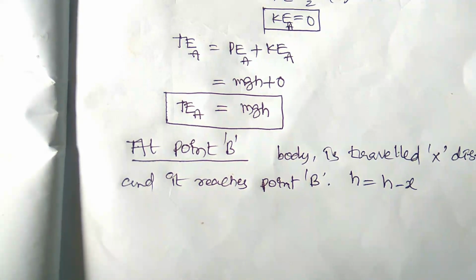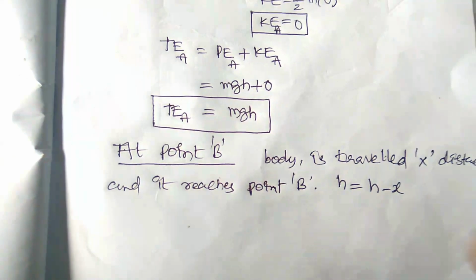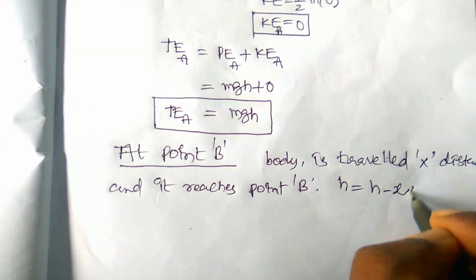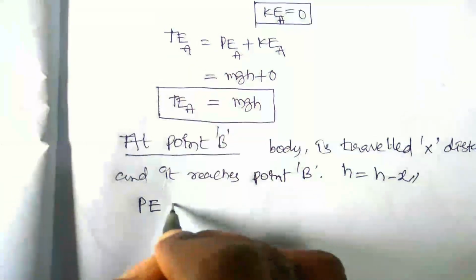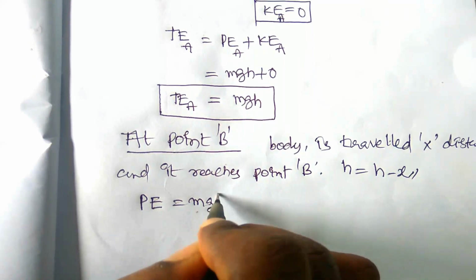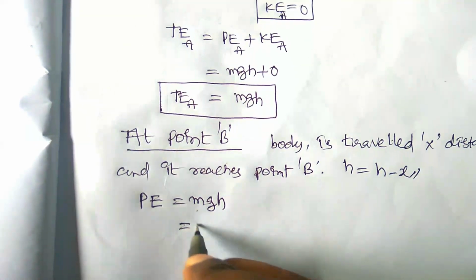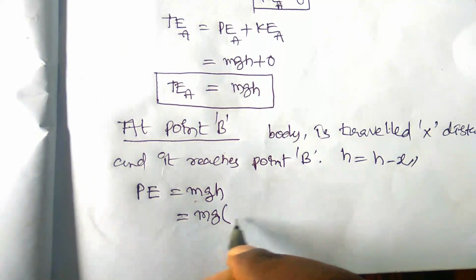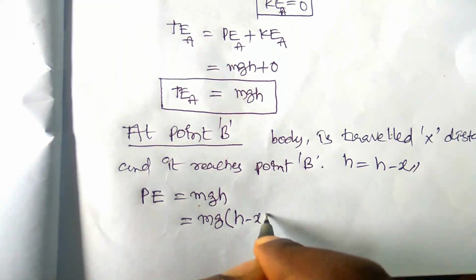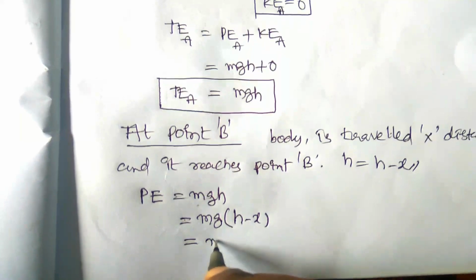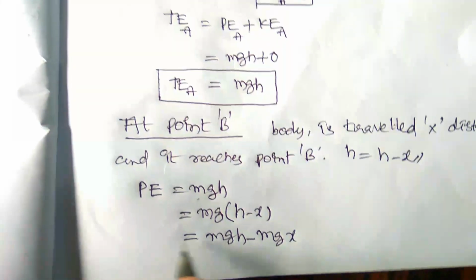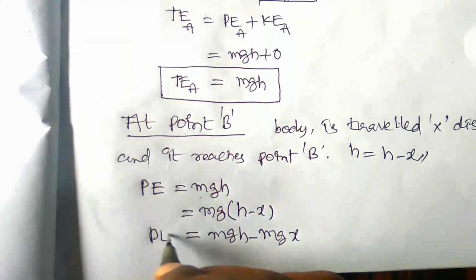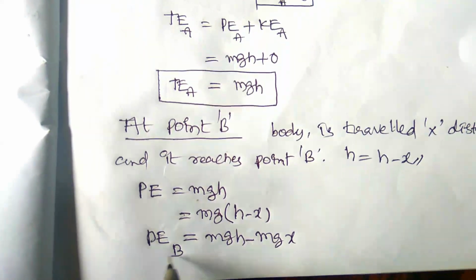So this is the height of the body. Now potential energy PE is equal to m into g into h, where h is h minus x. It can be written as mg into h minus mg into x. So this is the potential energy of the body at point B.